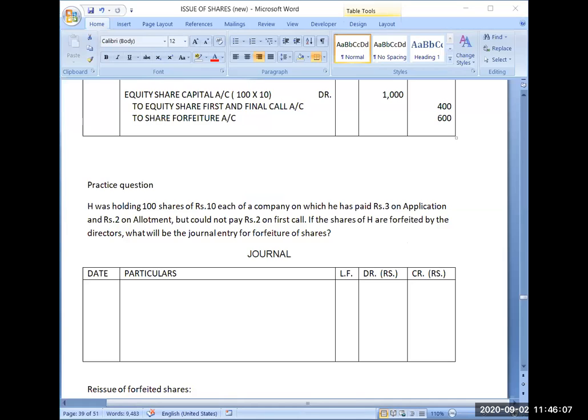But could not pay rupees 2 on first call. If the shares of H are forfeited by the directors, what will be the journal entry for forfeiture of shares? So first tell me the journal entry for forfeiture of shares. Draft your own journal entry and send me.